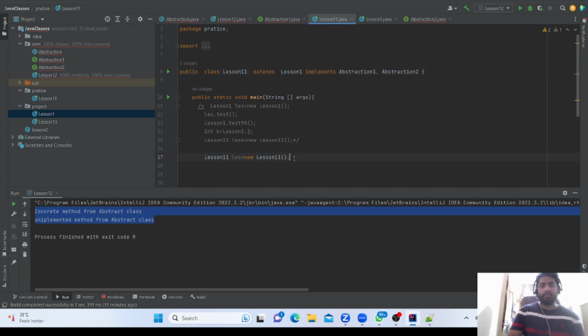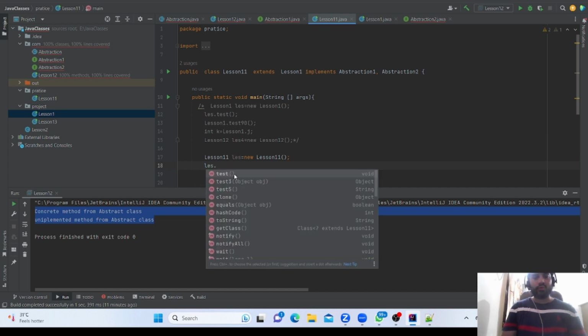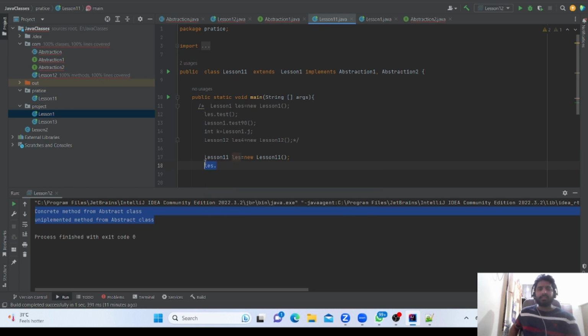What is coming? I will cut. Okay, no, no. It is in the practice package. Both are different. So only test 3 and test 5 will show. Test 3, test 5 will show.